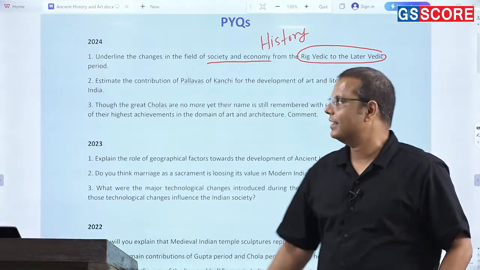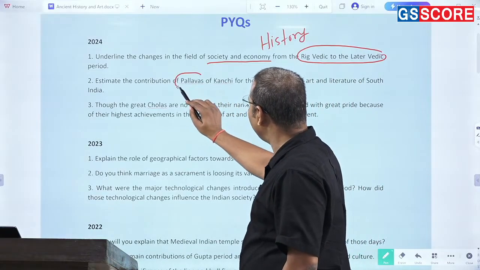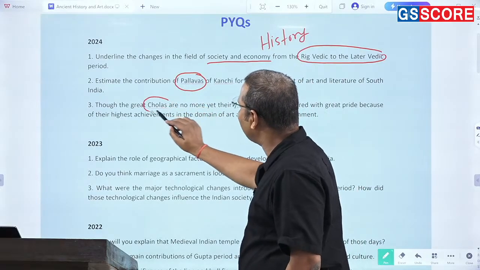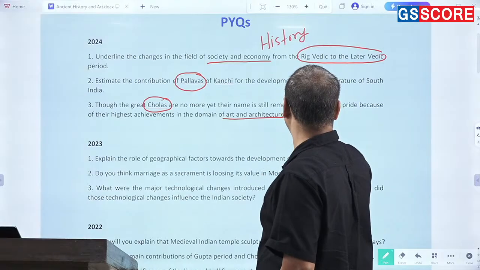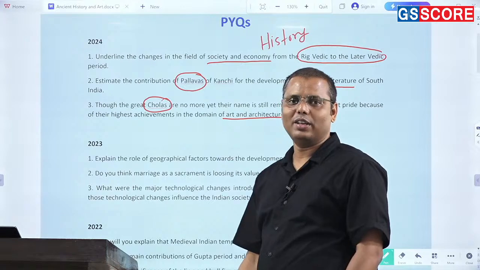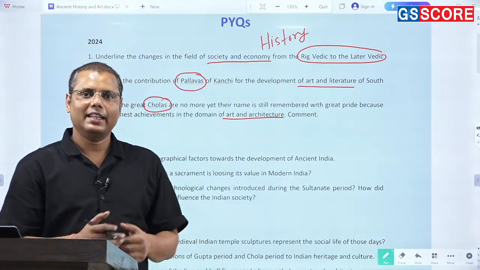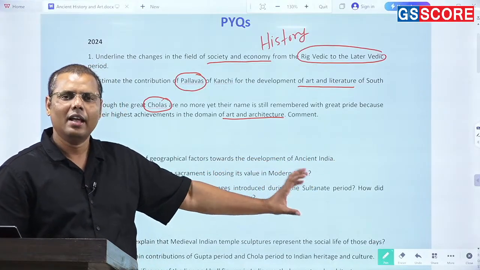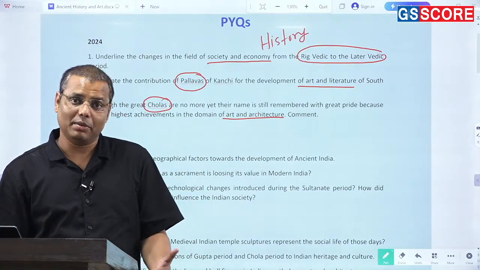The next two questions are more interesting, because on one hand they have asked a question regarding the contribution of the Pallavas. On the next question they have asked about the contribution of the Cholas. Undoubtedly they are related to art and architecture. Here also it is art and architecture, but then two questions are coming from South India. Normally क्या होता है कि अगर मुझे मौका मिला कि मैं पेपर बना रहा हूँ, इस केस में मैं कोशिश करूंगा कि if I have been asking one question from South India, first of all, I won't prefer to ask a similar kind of question.